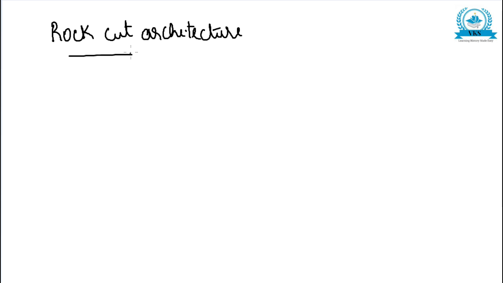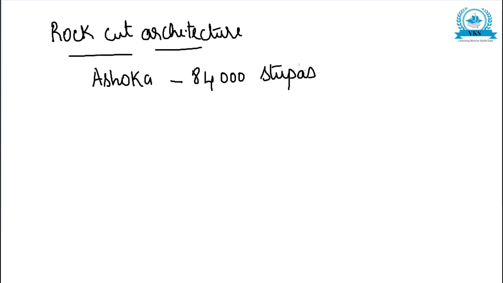Now other than pillars, another important contribution to architecture during the time of Mauryas was rock cut architecture. Ashoka is credited to have built almost 84,000 stupas all over India and Afghanistan.